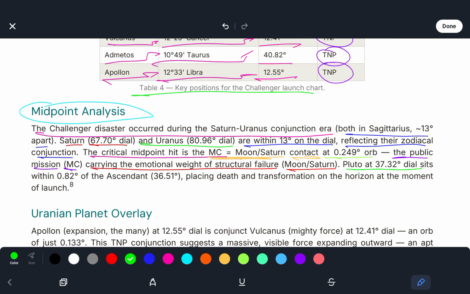Pluto at 37.32 degrees dial sits within 0.82 degrees of the ascendant, 36.51 degrees, placing death and transformation on the horizon at the moment of launch.